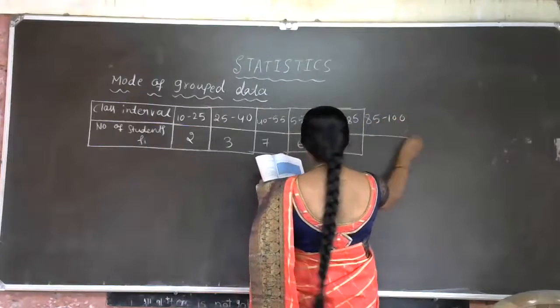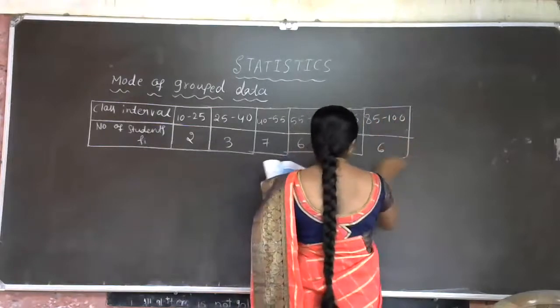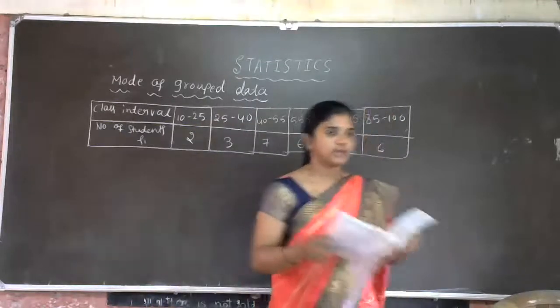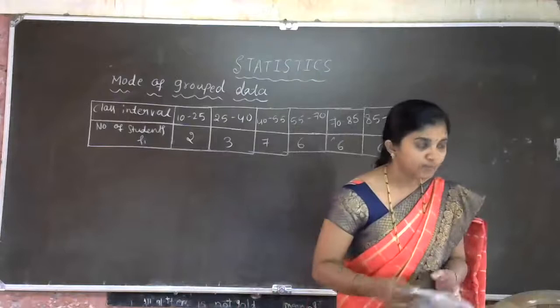This is the data. Table 13.3 in your textbook is this one. For this table we have to find the mode of the data.